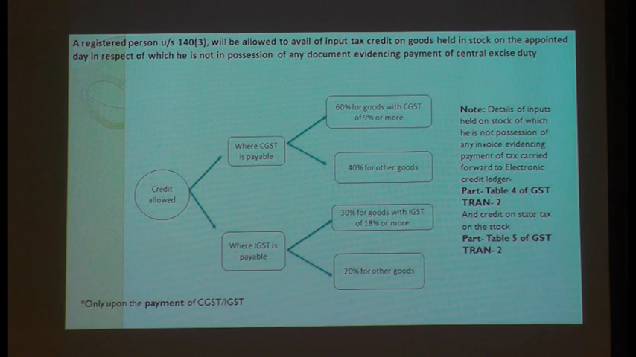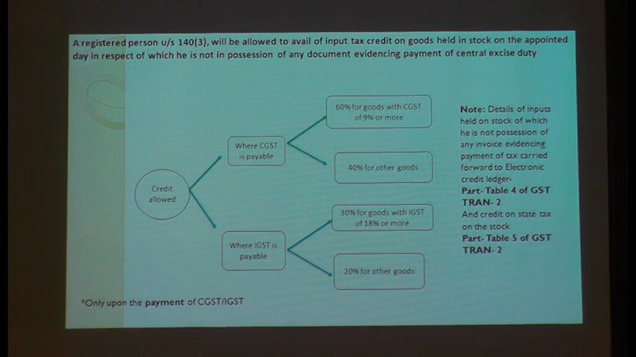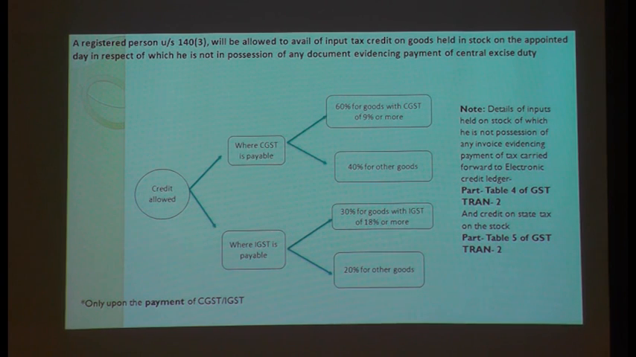What if out of these 100 tons, I sold only 20 tons? You will enjoy the credit up to 20 tons. What if I have sold the whole 100 tons? You will enjoy the credit of all 100 tons. So subject to making the sale of these tons, only then will you get the credit. This has to be filed in Table 4 and Table 5 of your TRAN-2, and where IGST is payable, it is part of that.